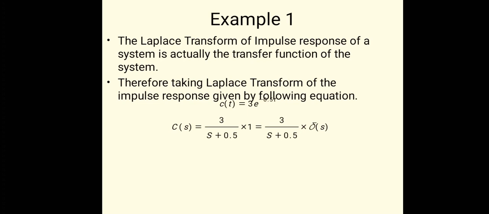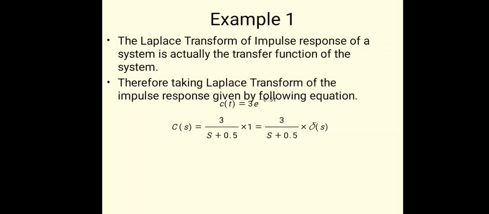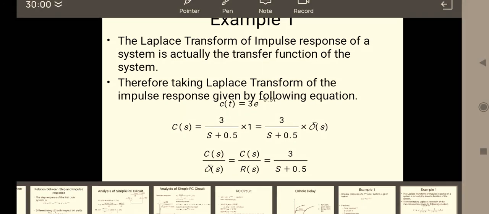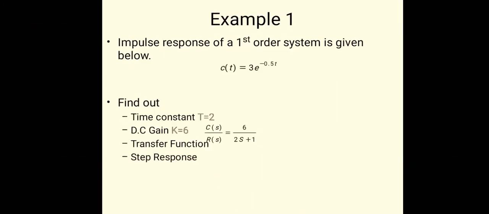Okay, so as the delta of t is used, its Laplace is 1. So C of s upon R of s, where the signal we have used as a test signal is the impulse input, is 3 upon s plus 0.5. So in this manner, delta of s becomes the input signal R of s. In time constant form, it is 6 upon 2s plus 1.